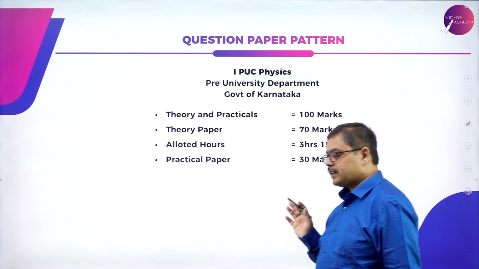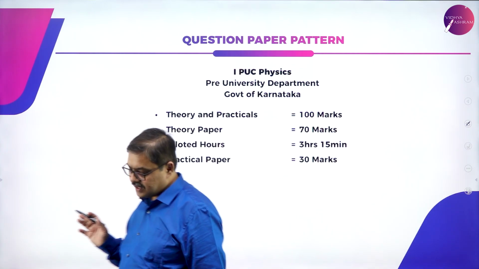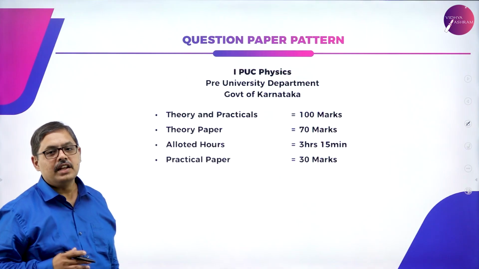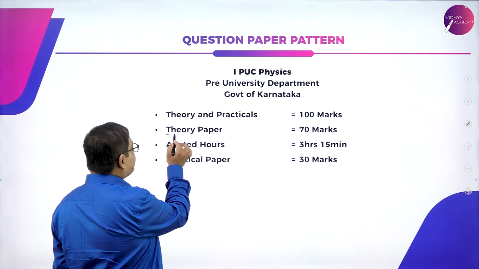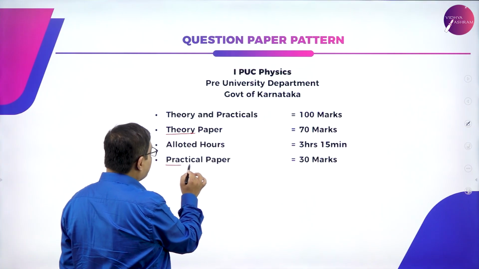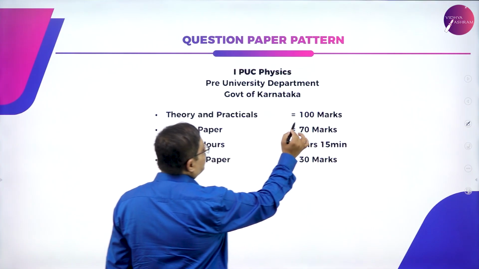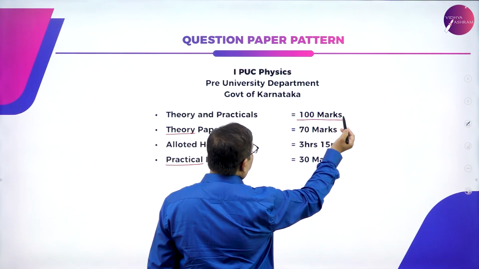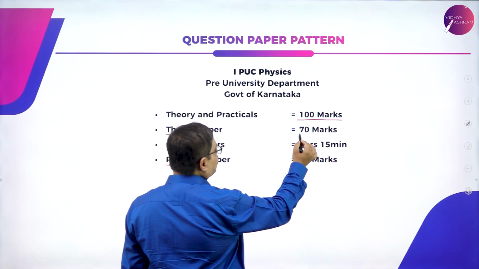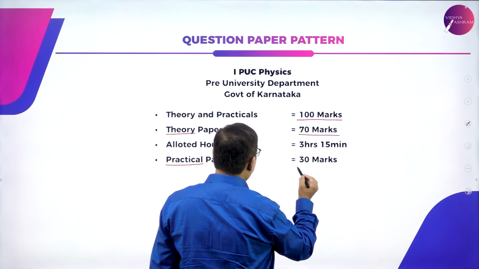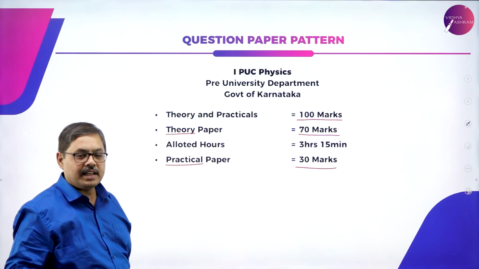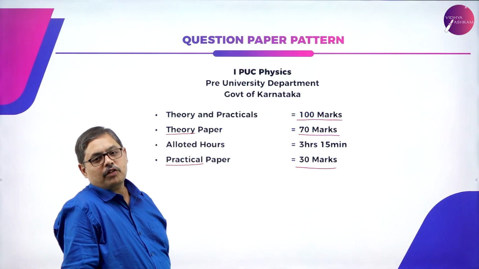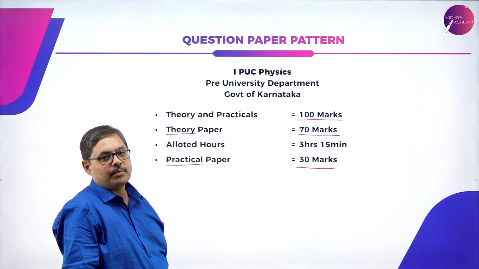See, there are two parts when you come to your pre-university examination. The board has said that you'll have to answer your paper in two parts. The first part is a theory paper. The second part is a practical paper. The sum of the two papers will be for 100 marks. Your theory paper is for a maximum of 70 marks, and your practical paper is for 30 marks. While answering the theory paper, you will be given a total time of 3 hours and 15 minutes.